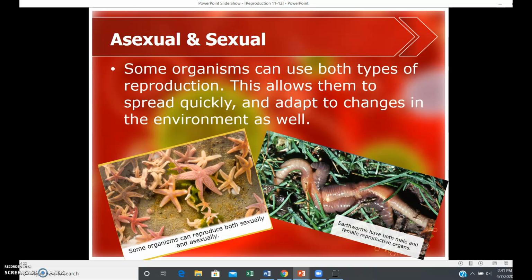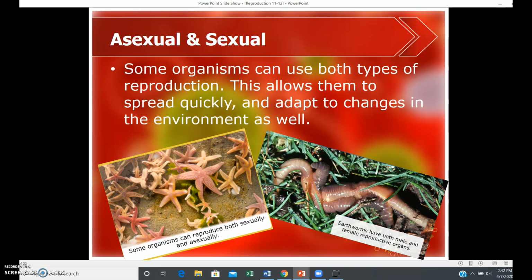Two examples I have here are starfish and earthworms. Both can choose either sexual or asexual reproduction, and it depends on the environment. If there's a mate around, they'll likely choose sexual reproduction for the reason we just said: it increases variability, with a higher likelihood of survival if conditions are difficult.